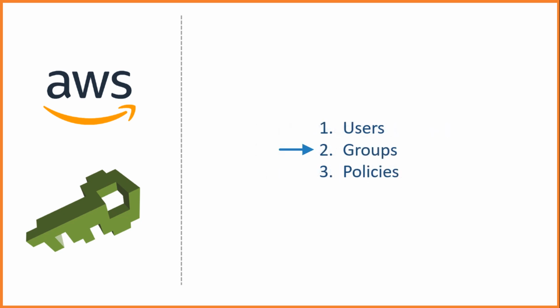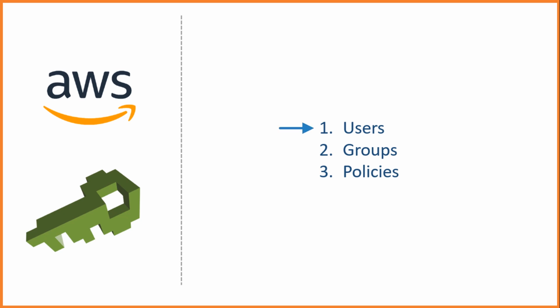The next thing is the group. An IAM group is a collection of IAM users. For example, you can create an admin group and add some users to this group. Similarly, you can create separate groups for developers and testers. The final part of the puzzle is a policy. A policy is a JSON document that defines what action is allowed on which AWS resources, under which circumstances. An IAM policy is a complex JSON document, but most of the time, you will be creating it using a user-friendly web interface.